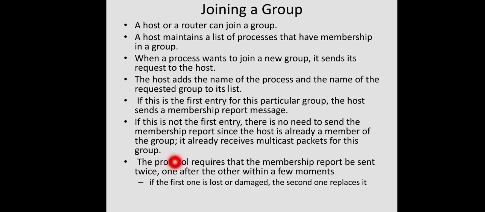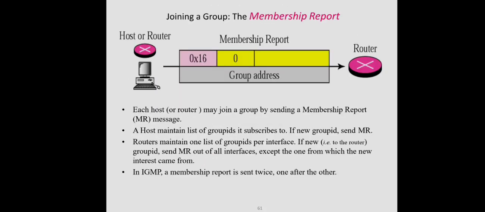Now, the protocol requires that the membership report be sent twice, one after the other within a few moments, because we are using a connectionless unreliable service. To ensure that the membership report is correctly received by the multicast router, it is sent twice. So if the first one is lost or damaged, the second one will replace it. And this is how joining is done actually.